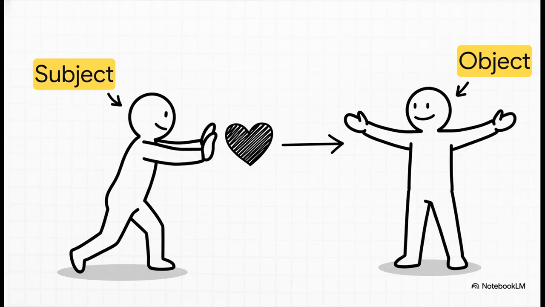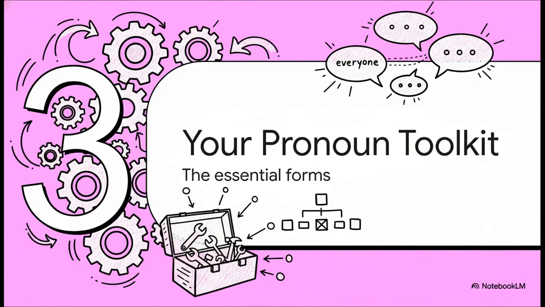Simple enough. And now for the big reveal. You are the one receiving the liking. You're the object of my affection, to put it grammatically. And because you're the direct object, you have to be in the accusative case. And guess what? The accusative form of du is dich. And that right there is the entire reason ich mag du just doesn't work. Okay, now that you get the why, let's get you set up with the how. It's time to build your personal pronoun toolkit so you can get this right every single time.